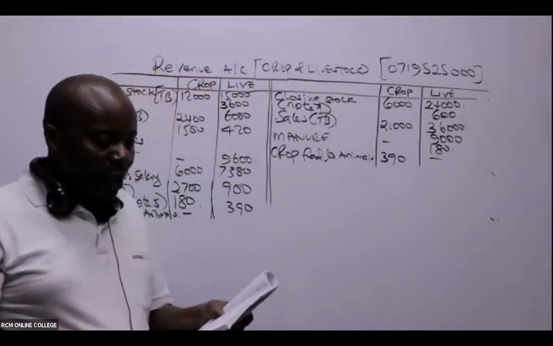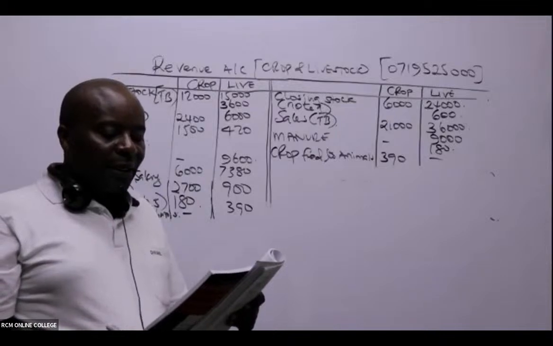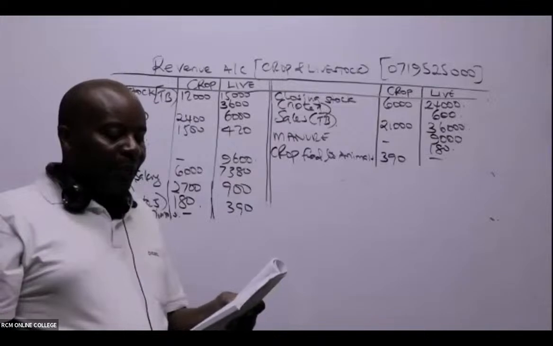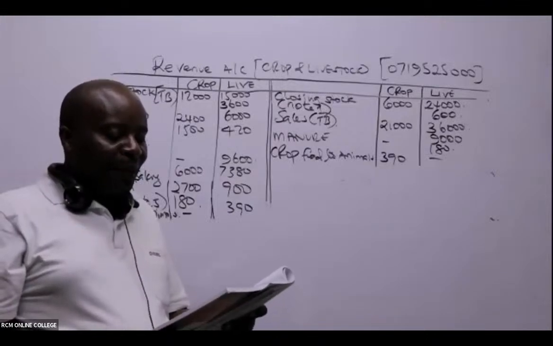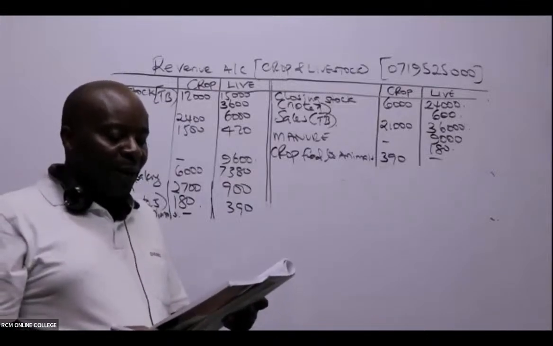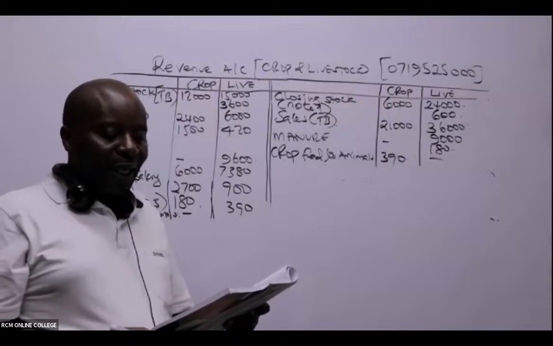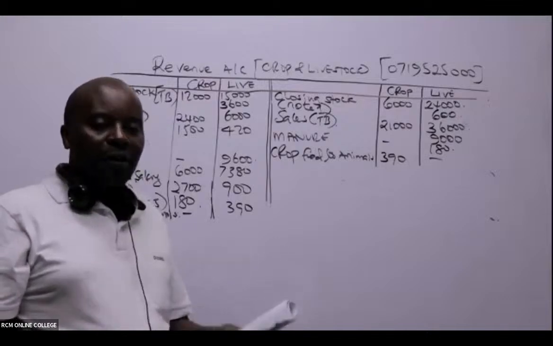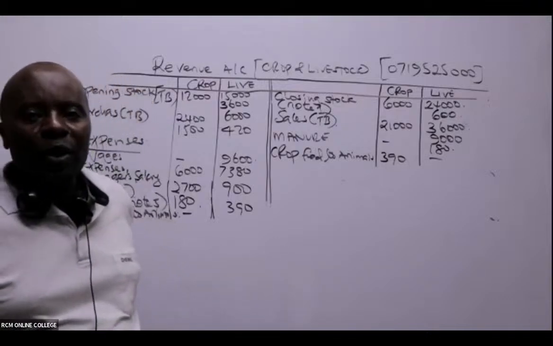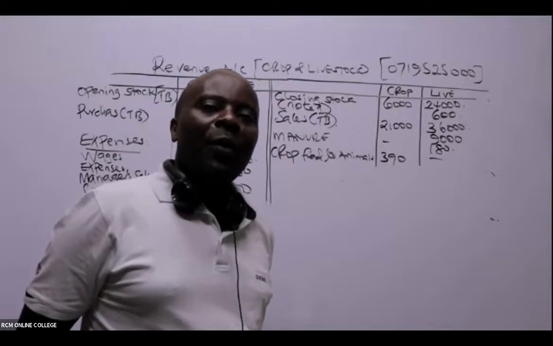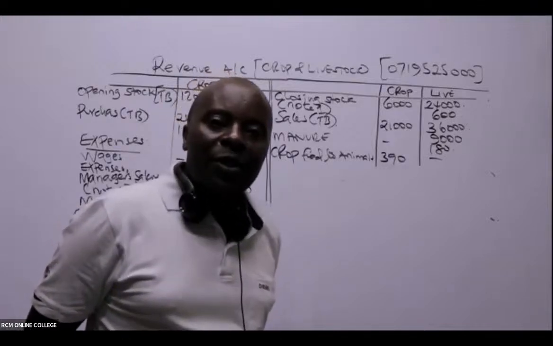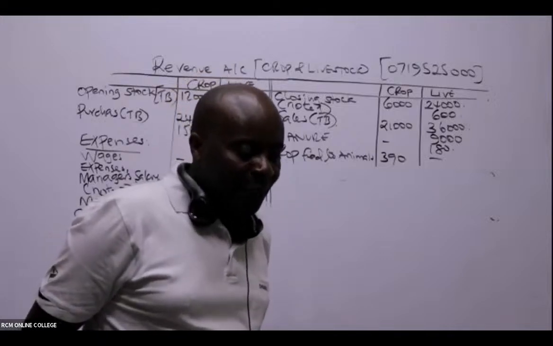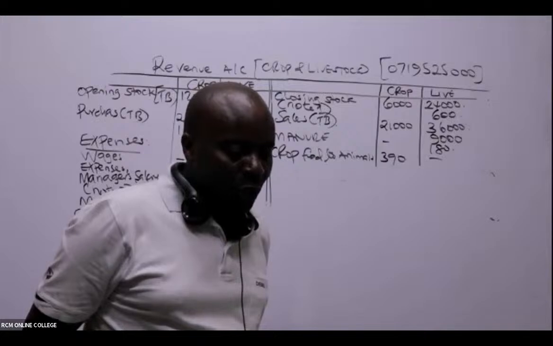Note number 6, that's about bad debts. It's indirect cost. Note number 7, we have things happening there. Crops consumed by the farm workers were valued at 600,000. This amount was recovered from their wages. Our workers were so good to us. Our workers helped us, ladies and gentlemen, to do business.